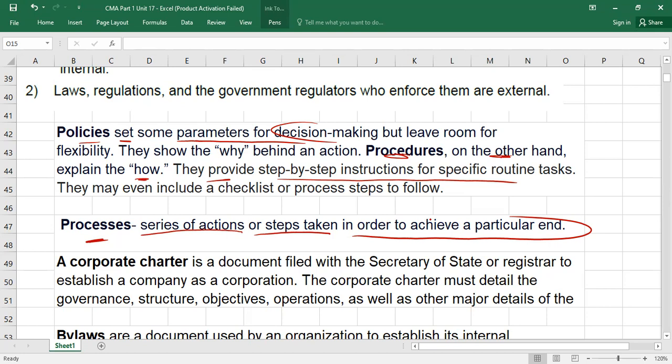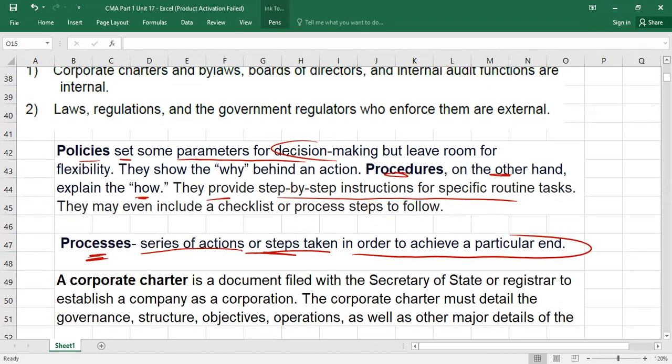So how these steps are completed, the series of steps you have taken to reach a final step, that is called what? The process. Understood? There is a little difference between procedure and process. Procedures are defined on the paper. Process can also be defined on the paper, but processes you also have to follow. It's like actions. So procedures are the steps which you have to follow, and the action which you take is called your process.